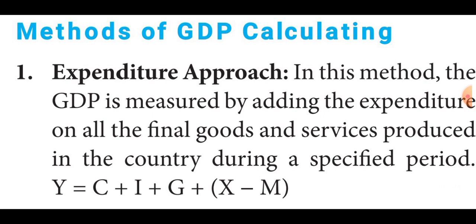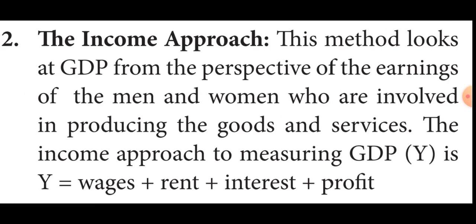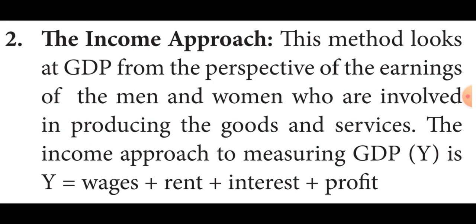Then the second method is the income approach. This method looks at GDP from the perspective of the earnings of the men and women who are involved in producing the goods and services.